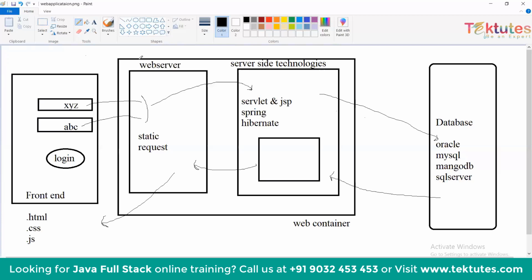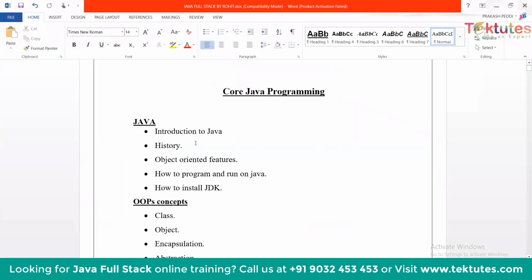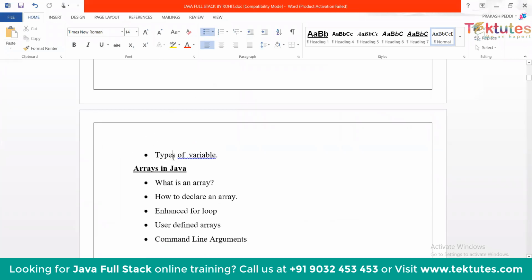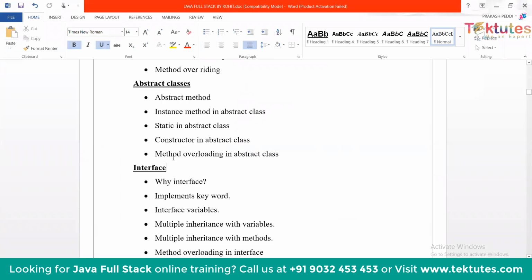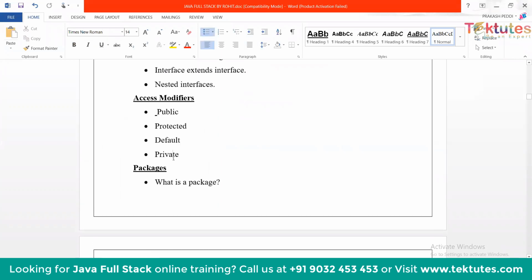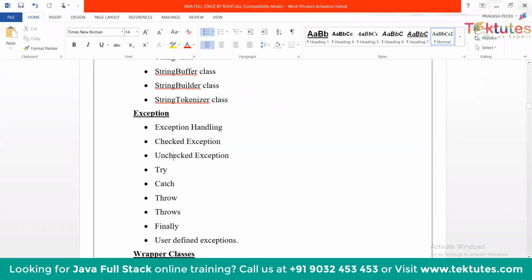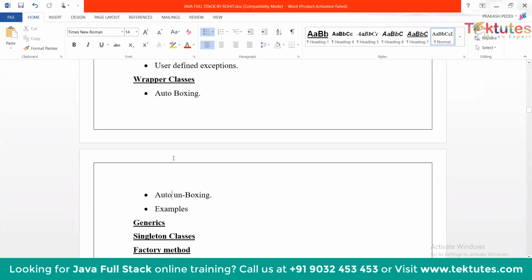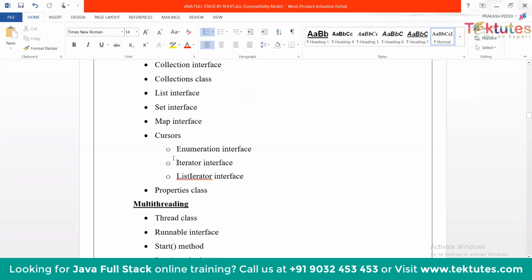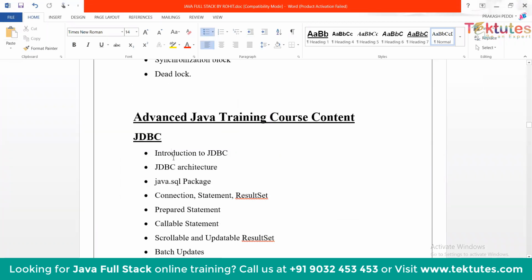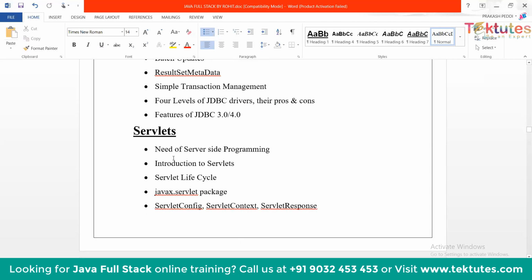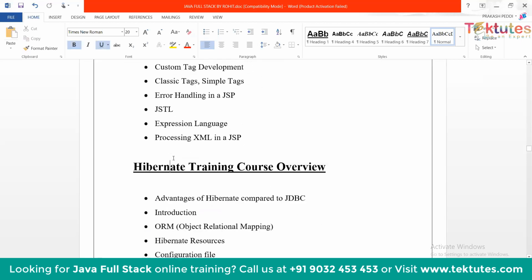Now, what course content will we cover? If you are going with the Java full stack, you will first cover core Java, which consists of the OOPS concepts, inheritance, polymorphism, interface, abstract, nested classes, exception, and multi-threading. Then we will see the advanced part, which consists basically of JDBC, servlets, and JSP.